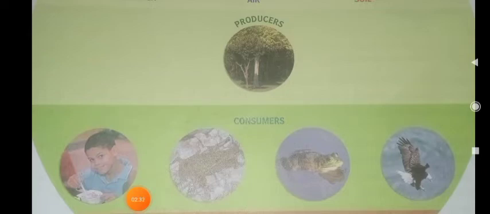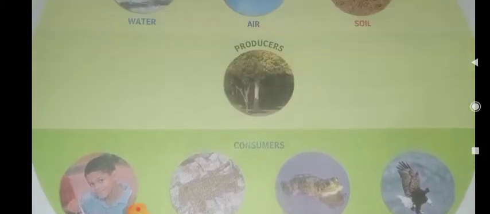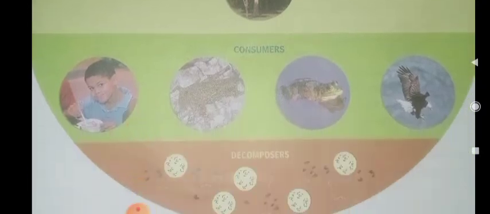At first, we are going to discuss the biotic components of the ecosystem. In biotic components, we have three types. What are they? Producers, consumers, and decomposers. Let us discuss what producers are. Generally, green plants are producers.